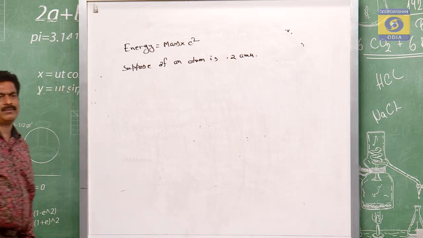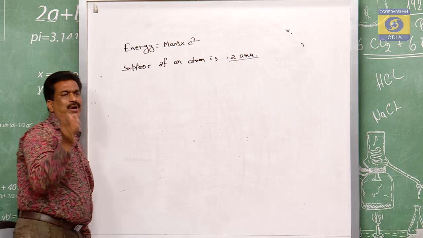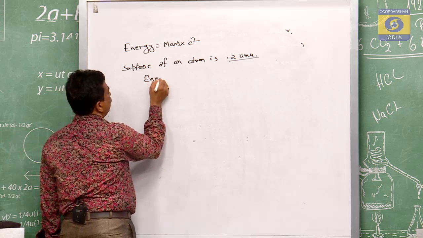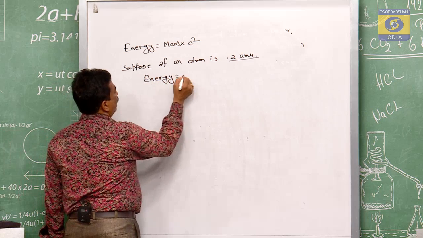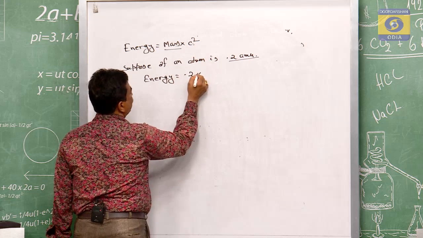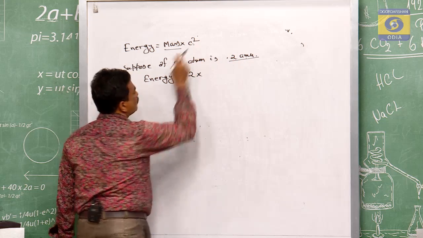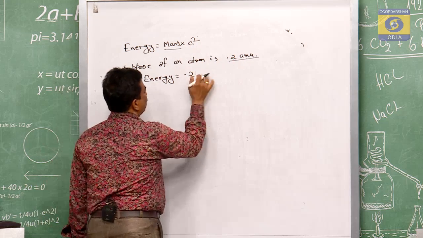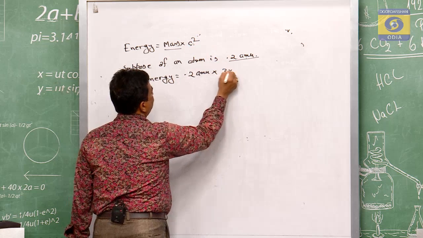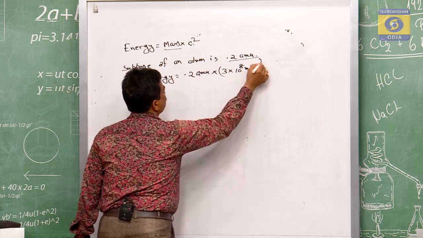Suppose the mass of an atom is 0.2 amu. If the mass is 0.2 amu, that will be converted to energy. So that energy will be the mass, 0.2, into c square, though the mass is in amu. Here c means the velocity of light, so the energy is equal to amu into c square, where c is 3 into 10 to the power of 8 meter per second, squared.